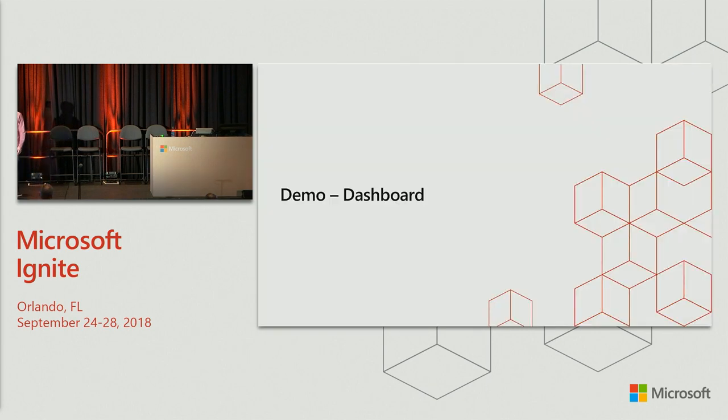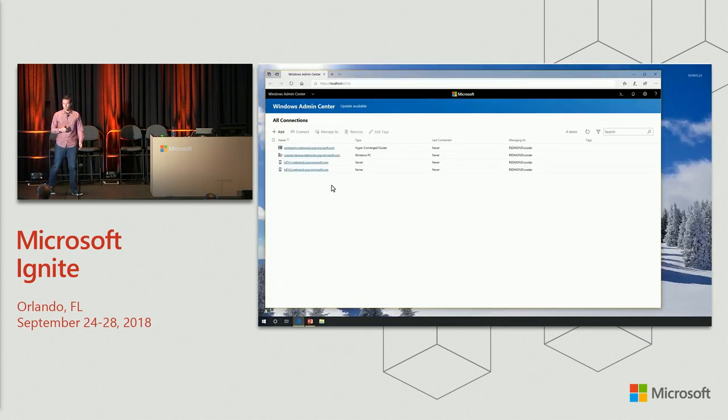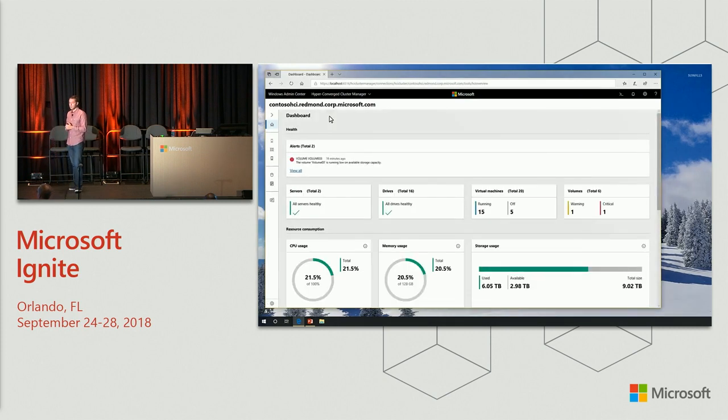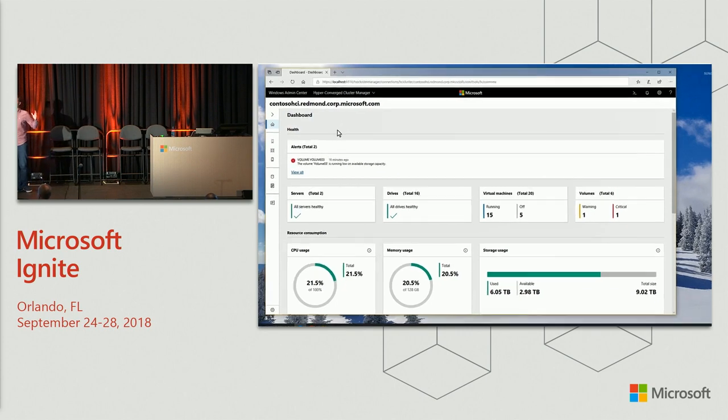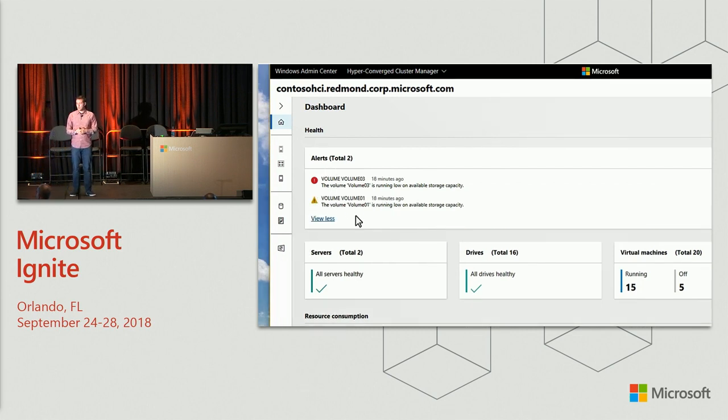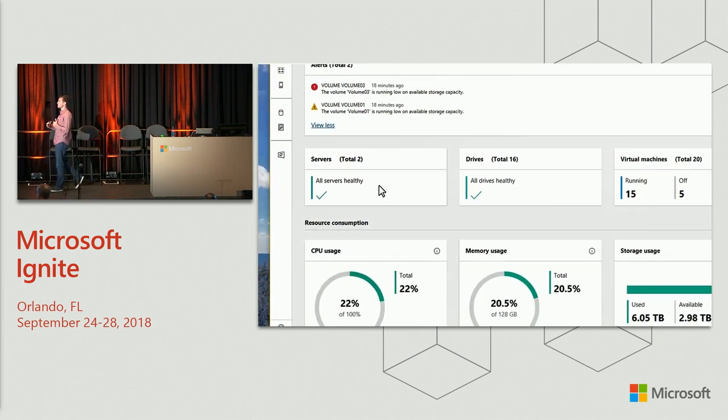Let's take a look. In Windows Admin Center, you'll see there's a connection type called a hyperconverged cluster. I'll open up one of those connections now. Here is the dashboard that gives you an at-a-glance view of your entire cluster. At the very top, you can see we have alerts. These come from the cluster health service. In this case, I have a few volumes that are filling up, but we would also get alerts for storage or network or compute there as well.